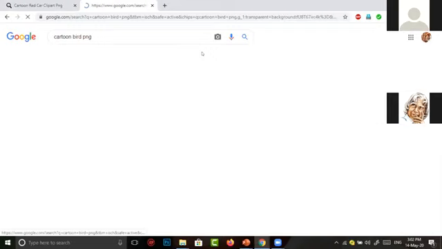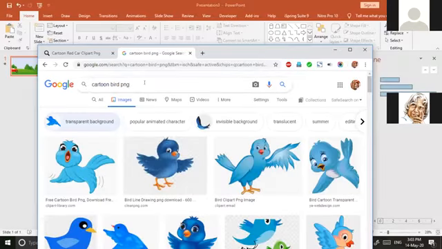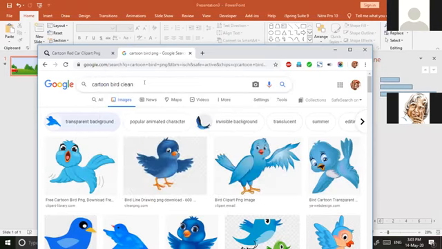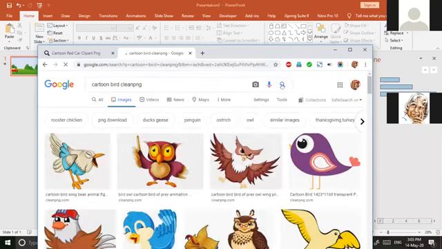Or else you can also go for clean PNG, if you wish. On the website we have used, clean PNG, we can get PNG images free of cost. So I again go to cartoon bird clean PNG.